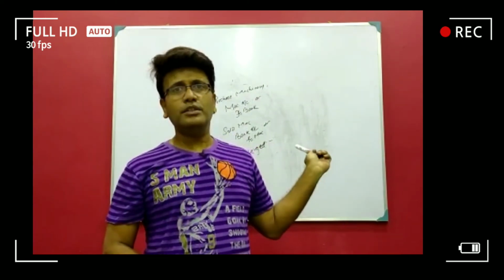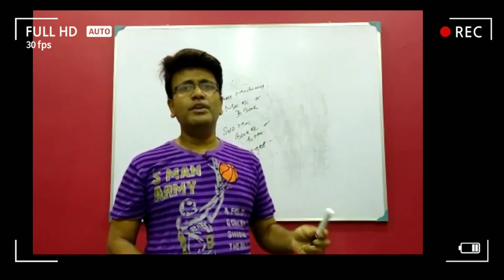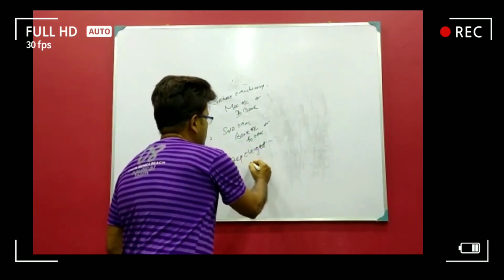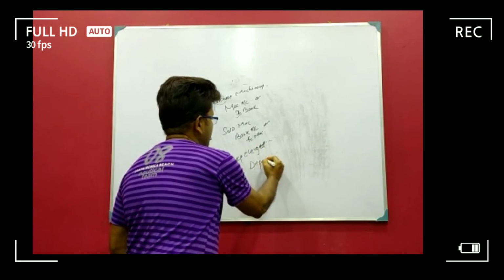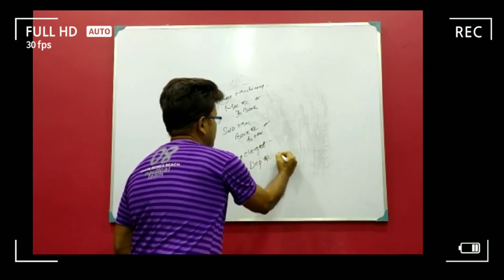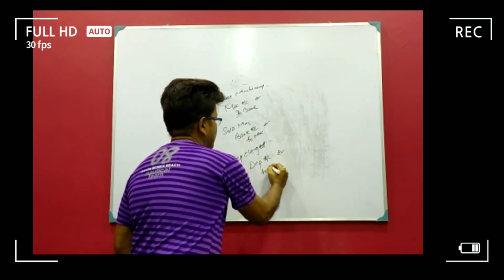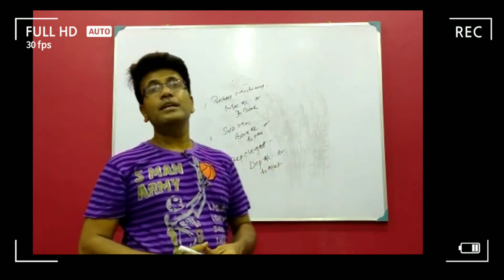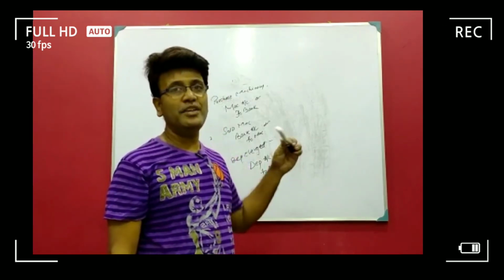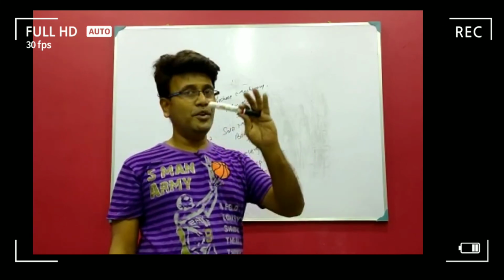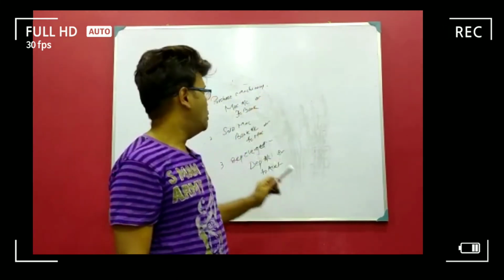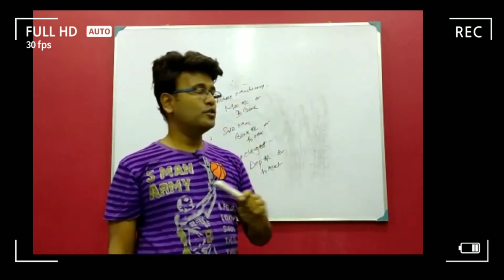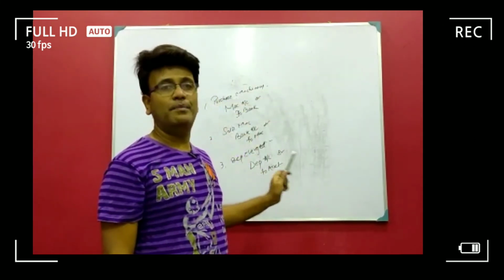This is a loss, a kind of expense, because we are charging depreciation, so we should debit. The entry will be depreciation account debit to asset, machinery. Why do we credit the asset? Because the asset is a real account, and the rule is debit what comes in, credit what goes out. When we are charging depreciation, the value of the asset gets reduced, so for that reason we credit the asset.